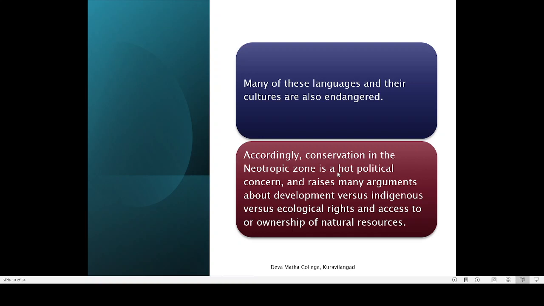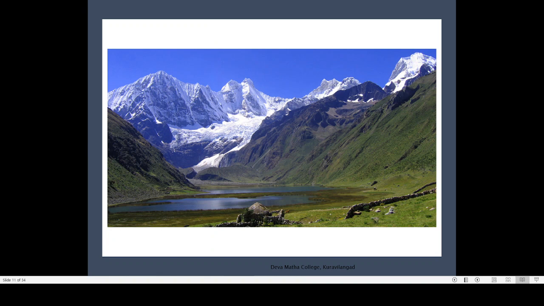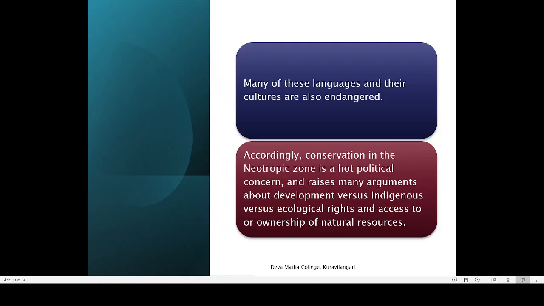Then accordingly, conservation in the neotropic zone is a hot political concern, and there are many arguments about development versus indigenous and ecological rights and access to ownership of natural resources. The problem is that there is a lot of conflict between people, and people means tribal people, traditional people. They are basically carrying out traditional types of agriculture or other business activity, but they are always in conflict with the modern cattle owners. Cattle owners want to develop more grassland.